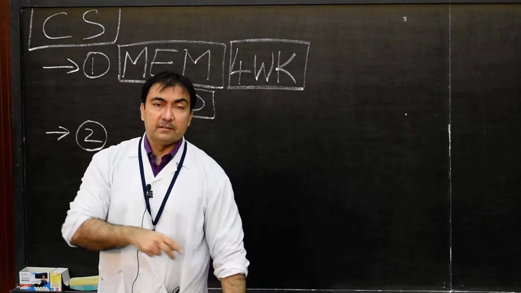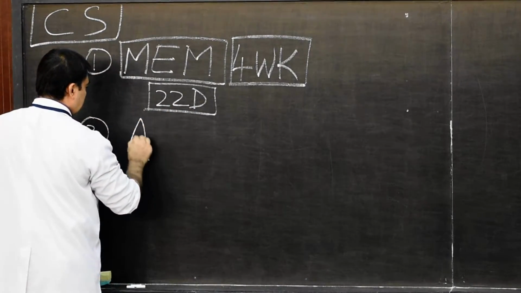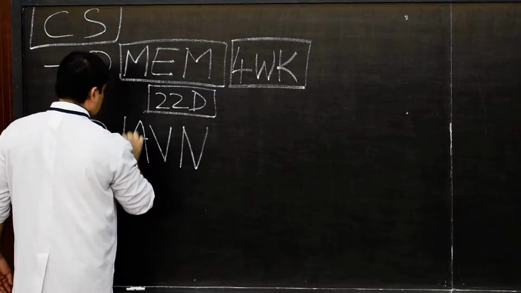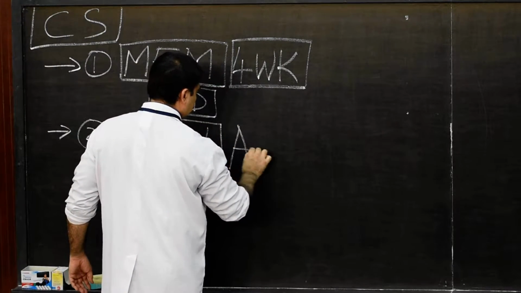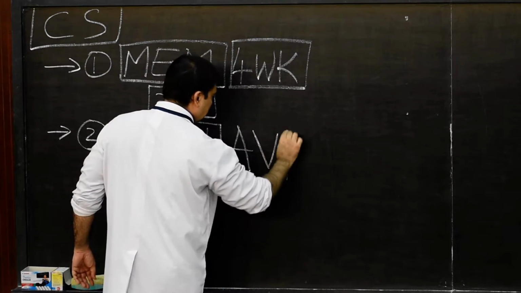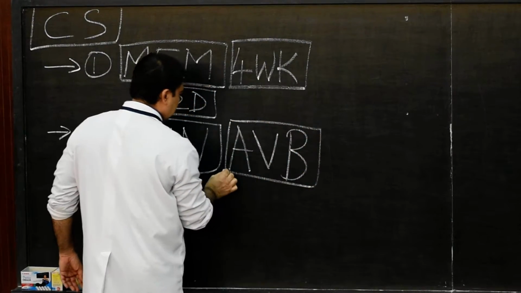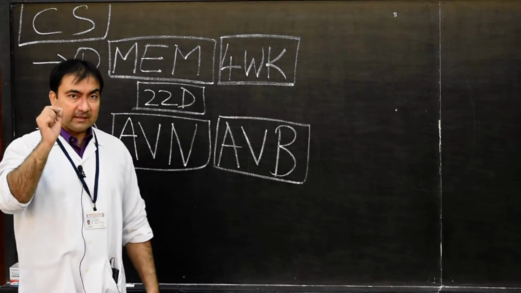There will be development first of the AV node, and there will be development of the AV bundle. Now the AV node and AV bundle will develop at this stage. What is the exact time?